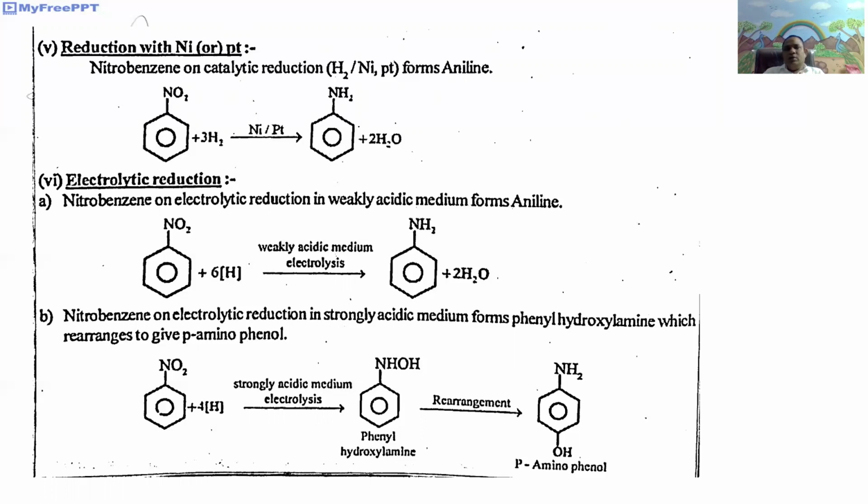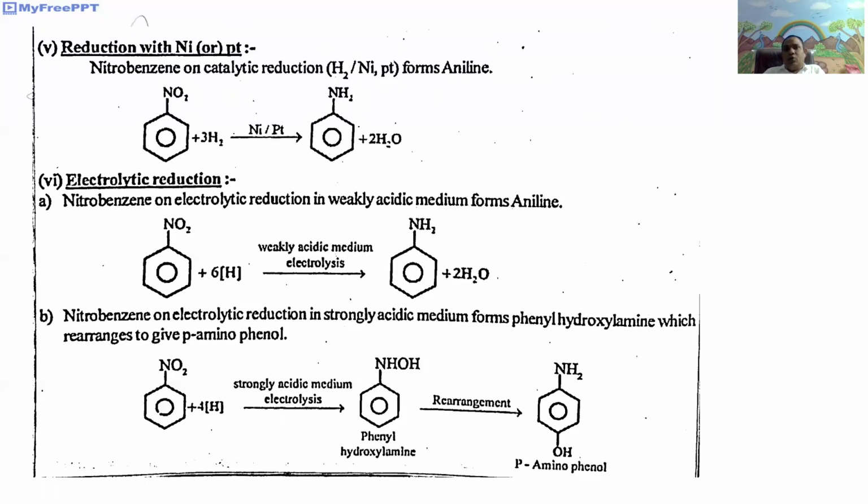Fourth one, nitrobenzene undergoes reduction with lithium aluminium hydride, it gives azobenzene. Fifth one, nitrobenzene on catalytic reduction gives aniline. Sixth one, nitrobenzene on electrolytic reduction in weakly acidic media gives aniline.